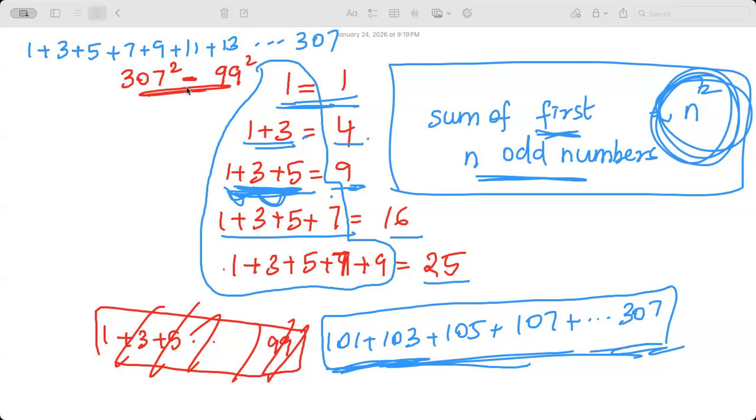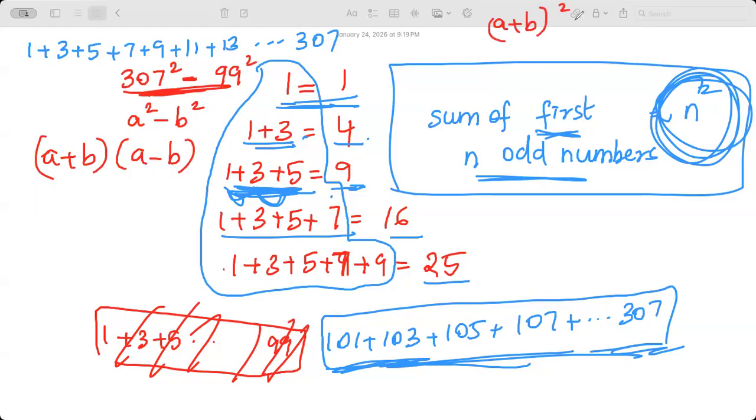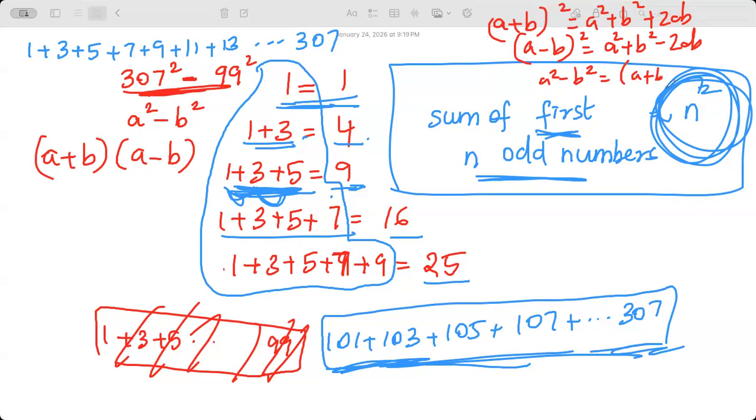I really want you guys to ramp up and understand quick strategies. Here, what will you do? It's a difference of squares, right? a square minus b square. Even in your sleep, you should be able to say that (a plus b) squared equals a square plus b square plus 2ab. (a minus b) squared equals a square plus b square minus 2ab. And a square minus b square equals (a plus b) times (a minus b). These three things should be in your brain, even if I wake you up from your sleep.